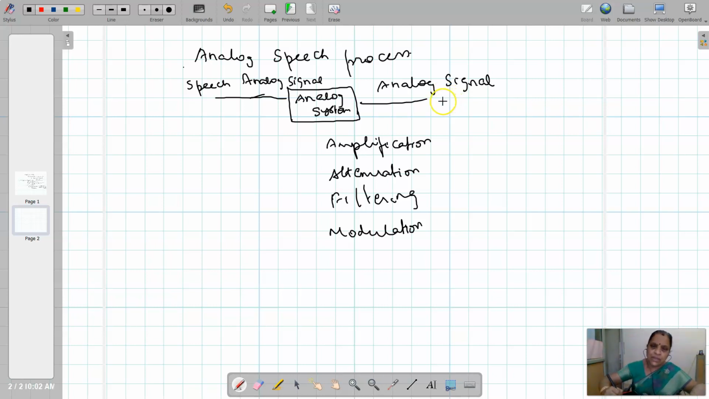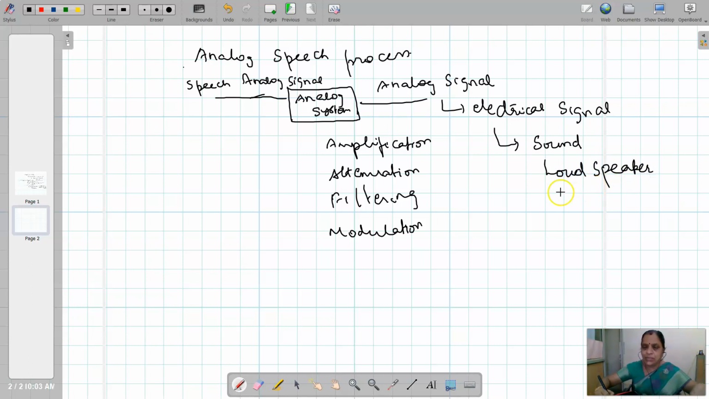So this is an electrical signal. If you want to convert this electrical signal into sound, that is for us to hear it, then for this we need to use the transducer called loudspeaker. So loudspeaker is used to convert the electrical signal into sound. So this is the way how analog speech processing is done.